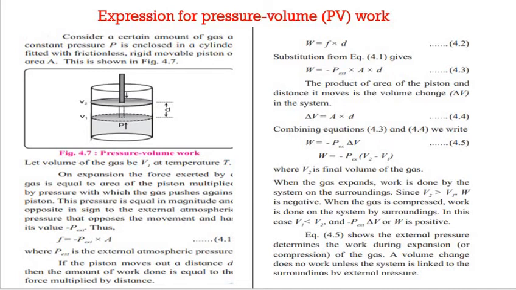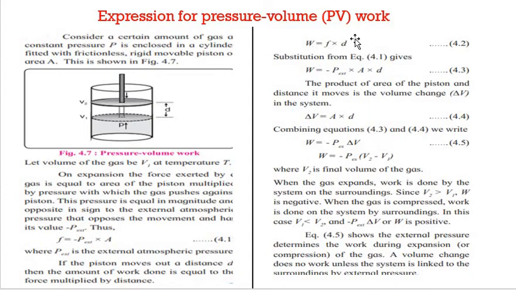If the piston moves out a distance d, as shown in the diagram, then the amount of work done is equal to force multiplied by distance.